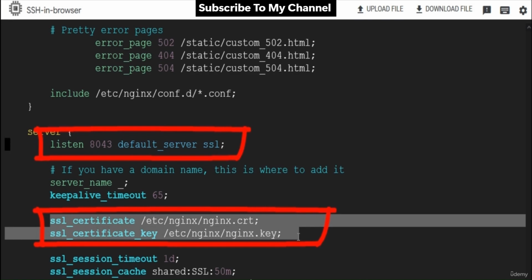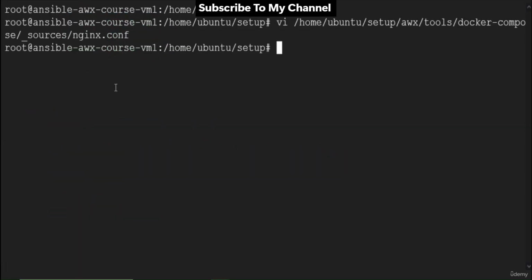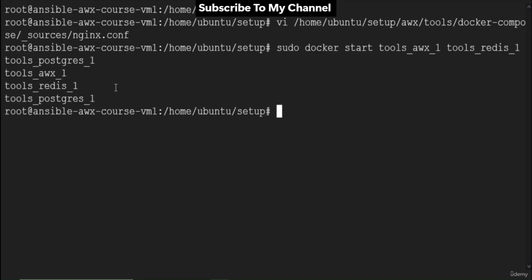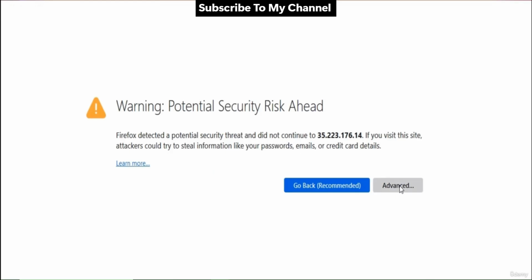Save this file. Restart the containers using sudo docker start followed by the container name. Or if you are encountering any issues with this command, then reboot the VM. Now access the AWX interface in your favorite browser using https:// public IP of the VM :80. Accept the warning message. Log in with the admin user and password.